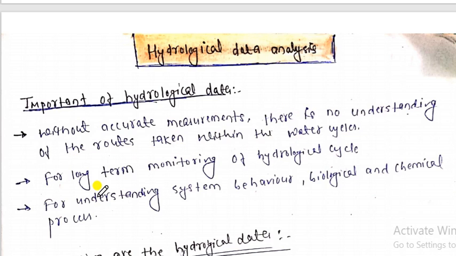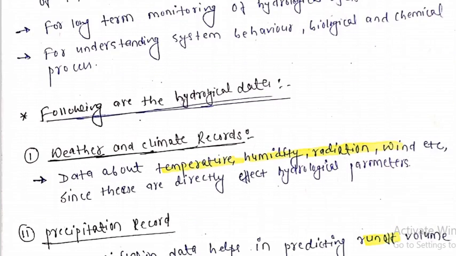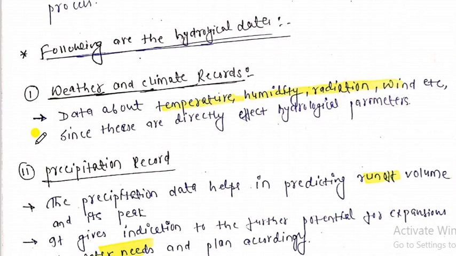So for long-term monitoring of the hydrological cycle, hydrological data is very essential to control or monitor it and to understand the system behavior, in terms of biological or chemical processes. Hydrological data must be collected to know the behavior of the system. So let's see the following hydrological data, what data needs to be collected, my dear friends.